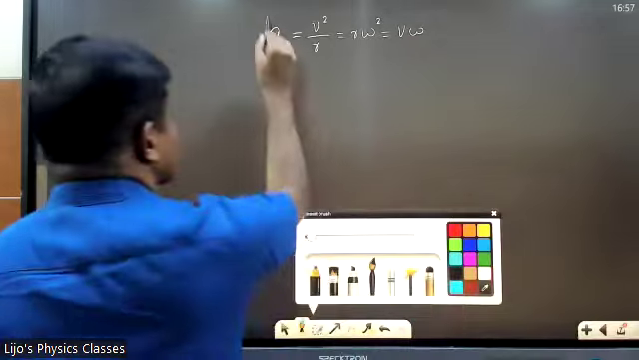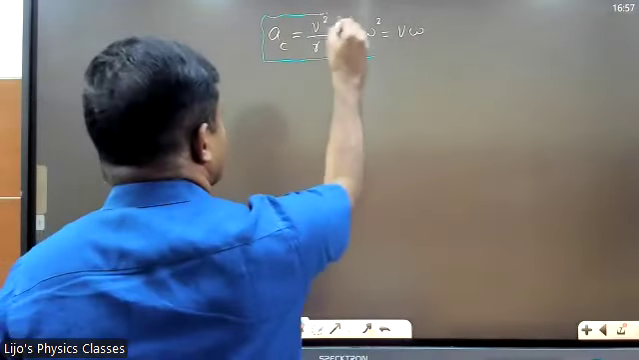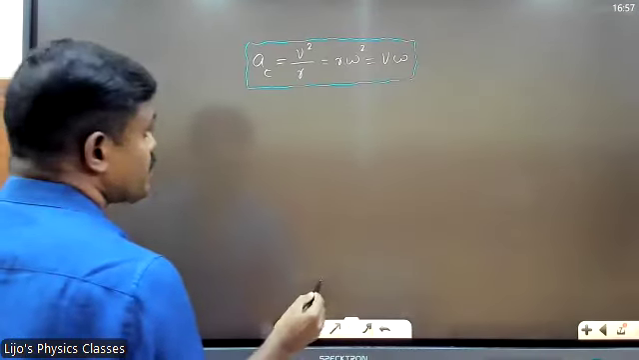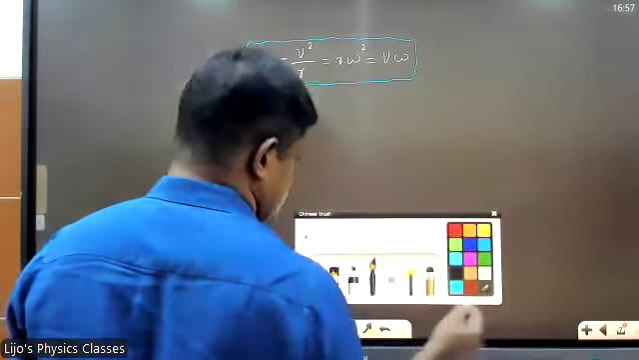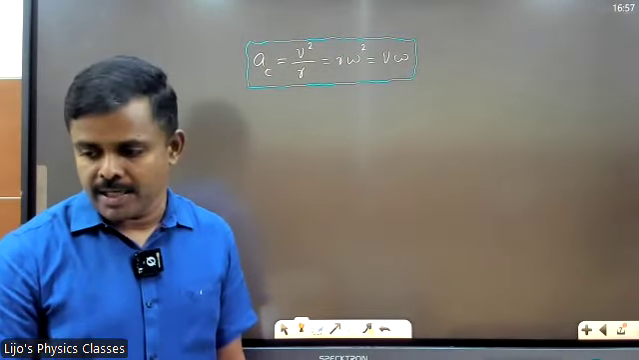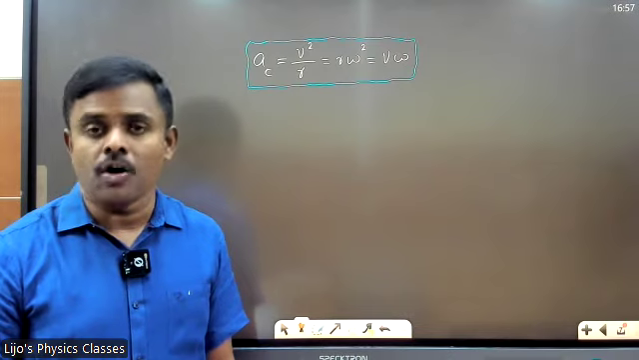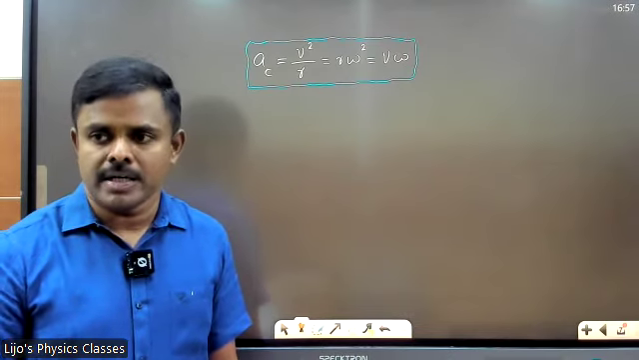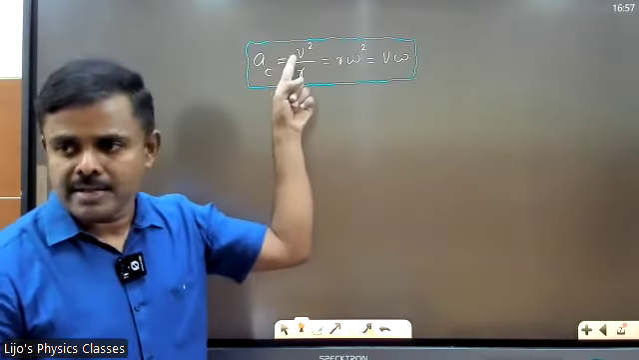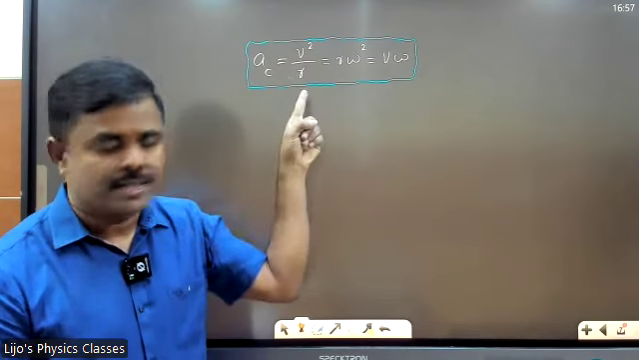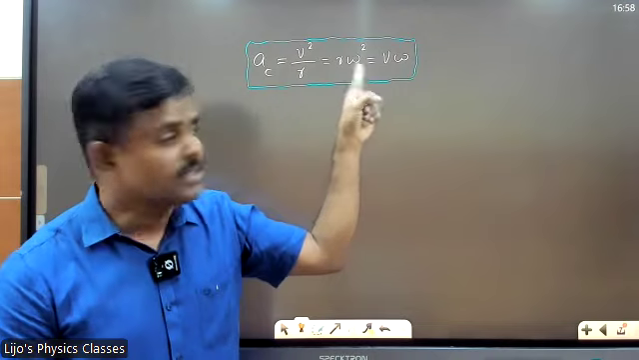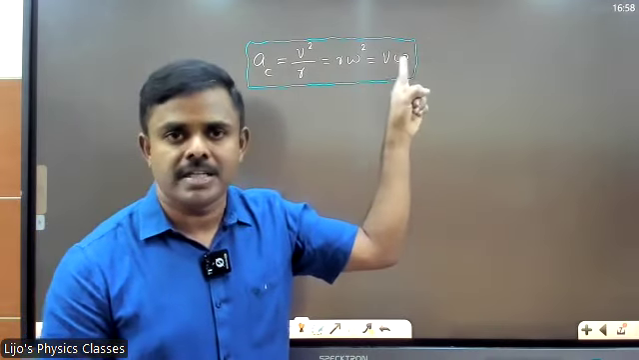Put this in a box. We have one important equation. This is in fact one of the most important equations in the first part of the chapter. Centripetal acceleration is given by v square by r, or it is r omega square, or it is v omega. Why 3 equations? The first equation has velocity and radius. The second equation involves radius and angular velocity. The third equation involves velocity and angular velocity.